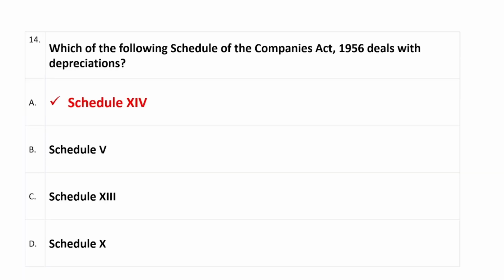Question number 14 है हमारे पास. Which of the following schedules of the Companies Act 1956 deals with depreciation? So Schedule 14 है. Right answer है option number A, Schedule 14.